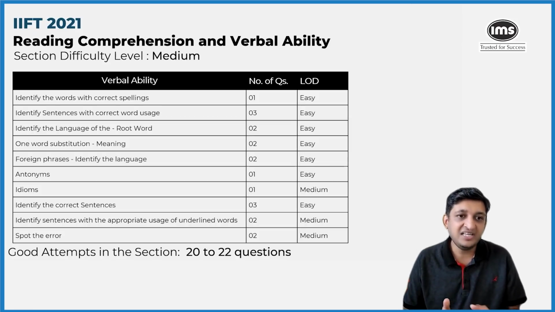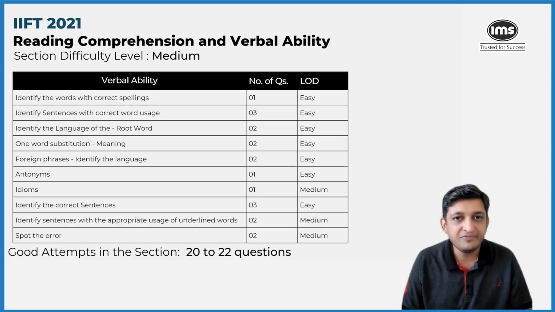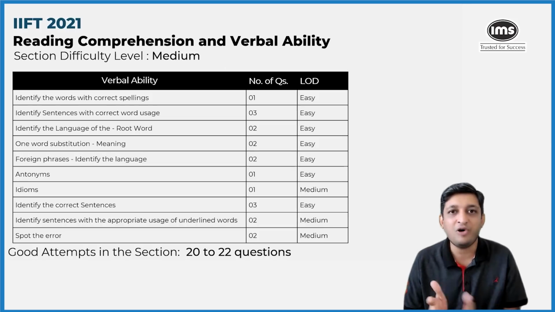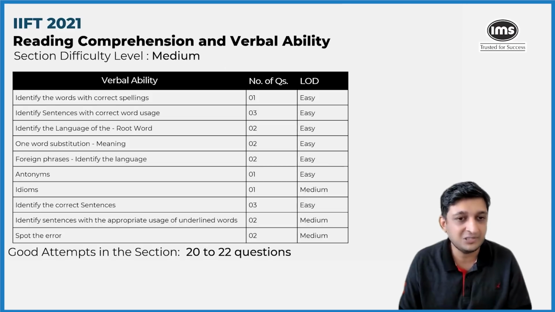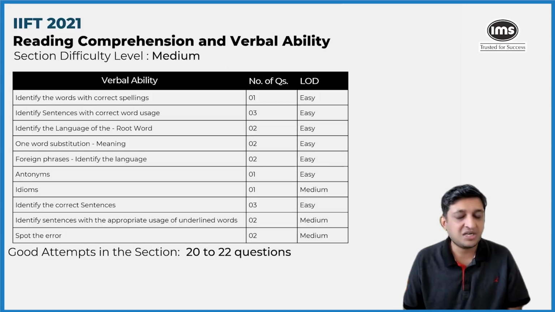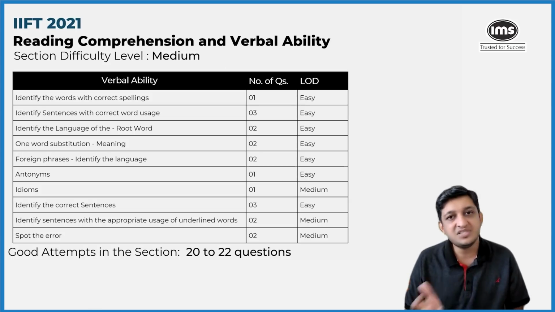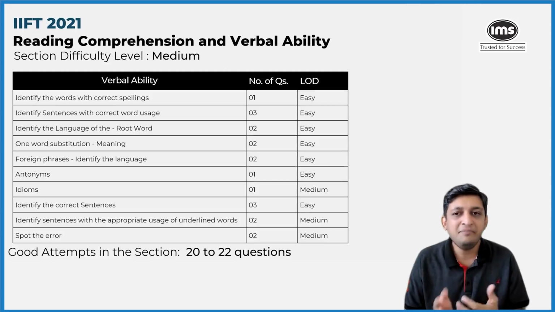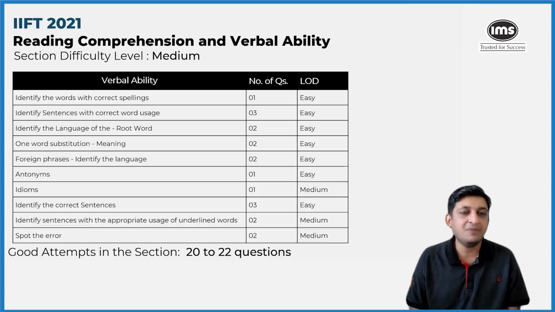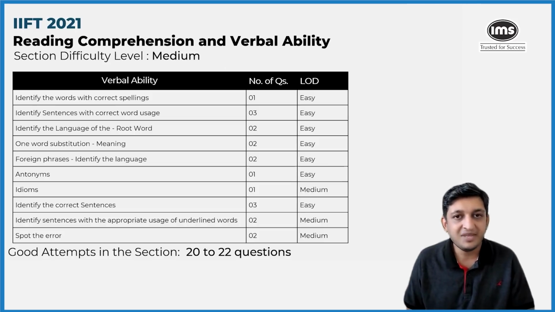We had to find the language of the root word, again fairly straightforward if you knew what the roots across various languages looked like. One word substitution, a couple of questions, very easy. Foreign phrases, language of foreign phrases, again on the easier side. Antonyms, idioms, so all those things were mainstream vocabulary questions that you would have come across if you had prepared for the IIFT well.